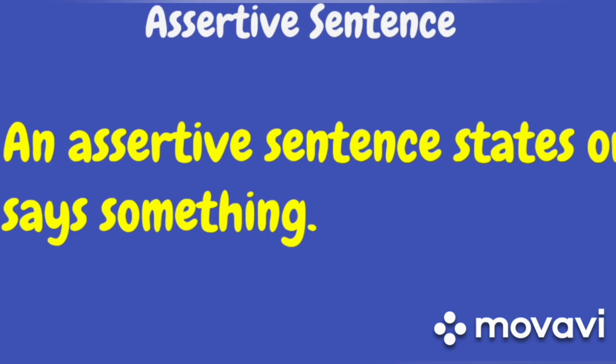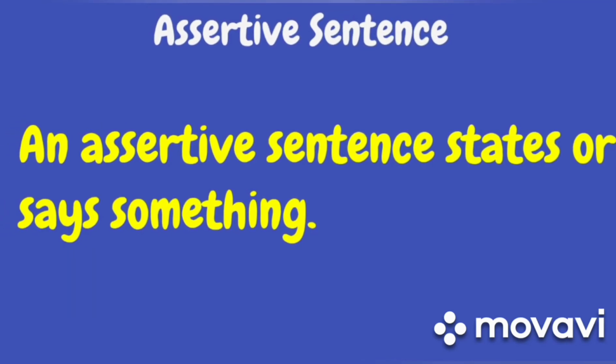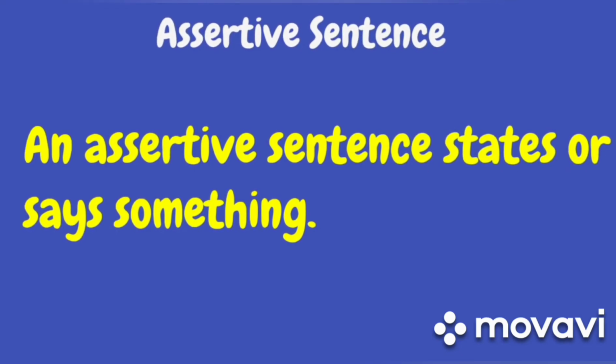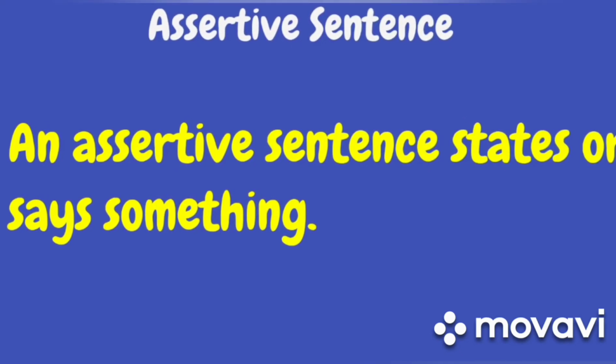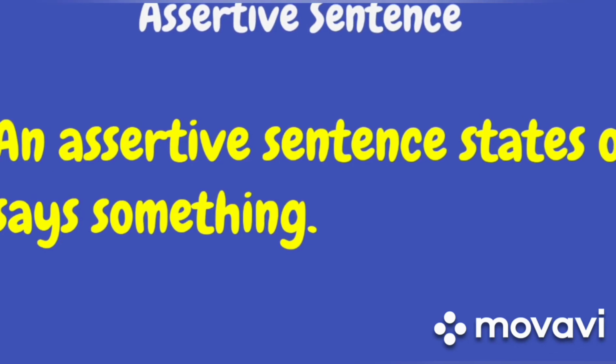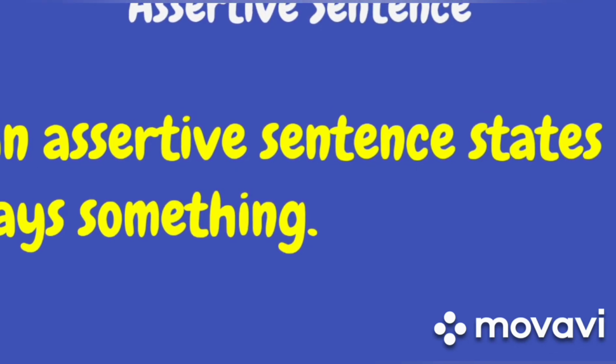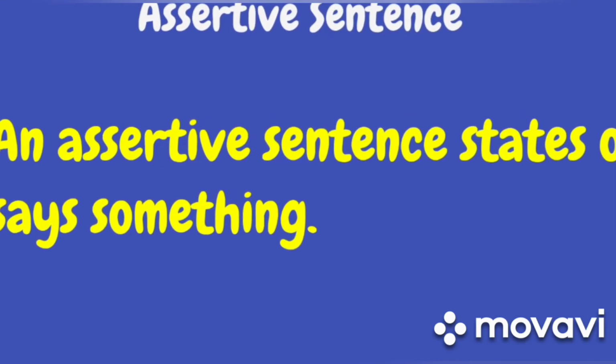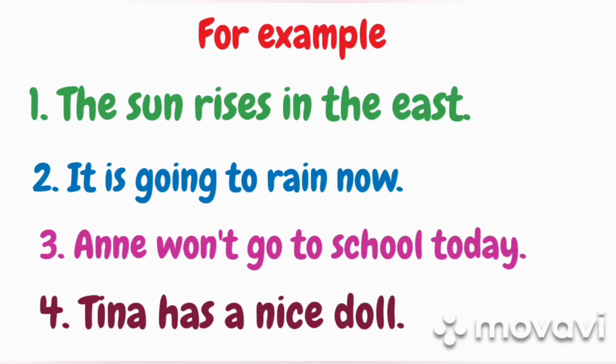An assertive sentence says or states something. That means when we get any kind of information from a sentence, that sentence is called an assertive sentence. We get some information. That is why it is called an assertive or declarative sentence. For example, the sun rises in the east. This is a sentence from where we are getting some information.